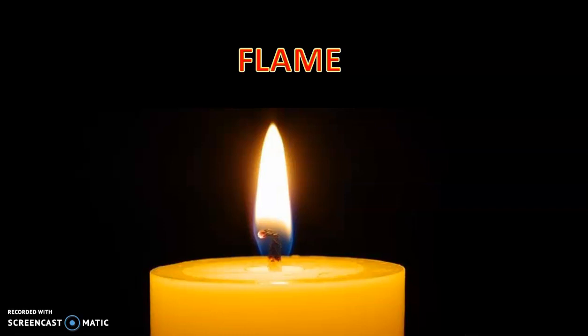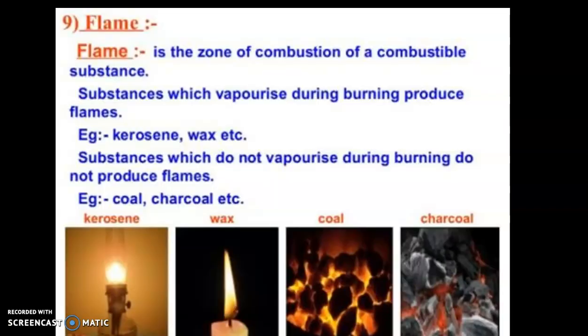Alright. So I hope it is clear to you that flame is a region, एक ऐसा area है जिसमें gases burn होती हैं and it is produced during the combustion of fuel. और ये तभी produce होती है जब वहां पे combustion show हो रहा होगा. Whenever fuel is going to burn, it will show the process of combustion. So a flame is a zone of combustion of a combustible substance.